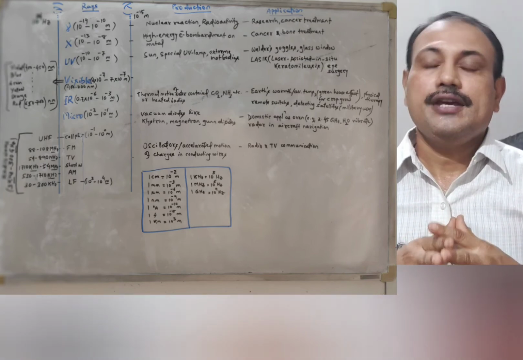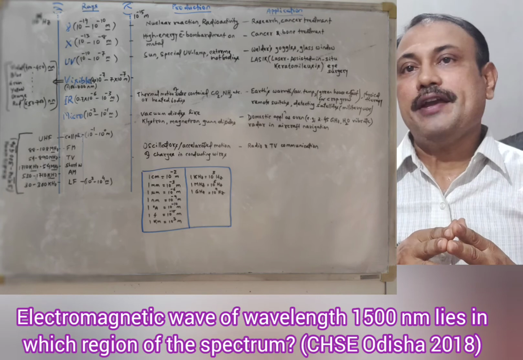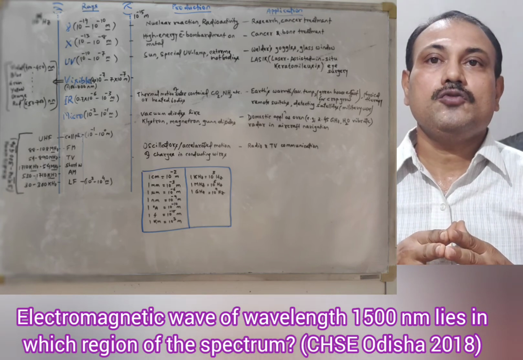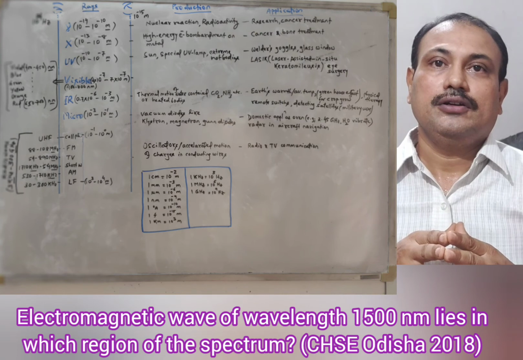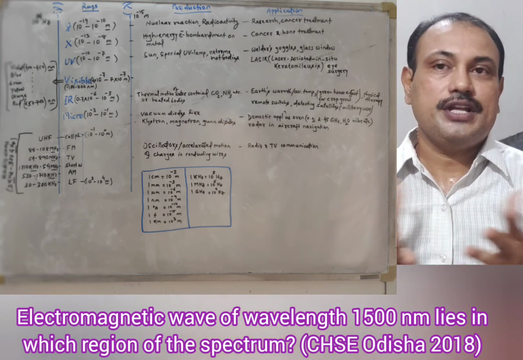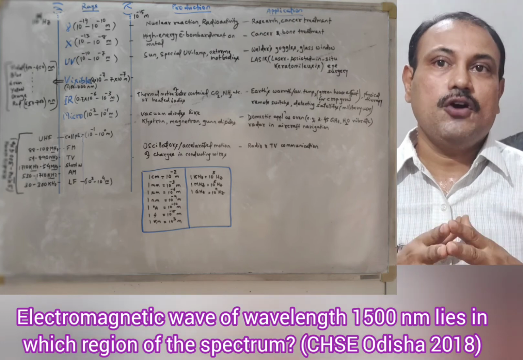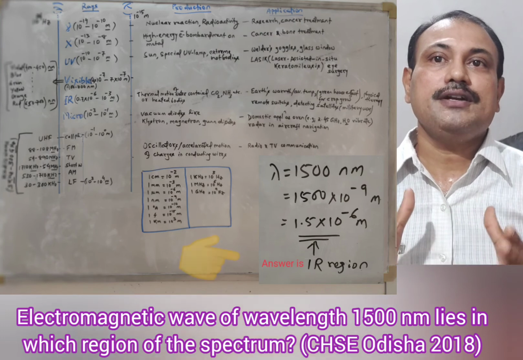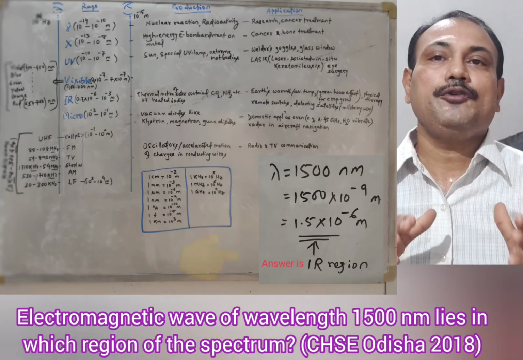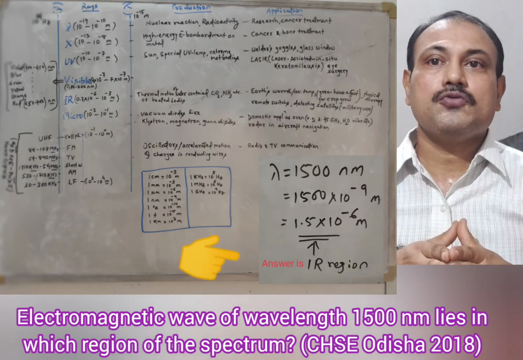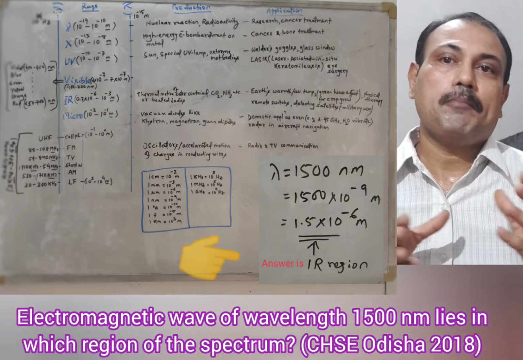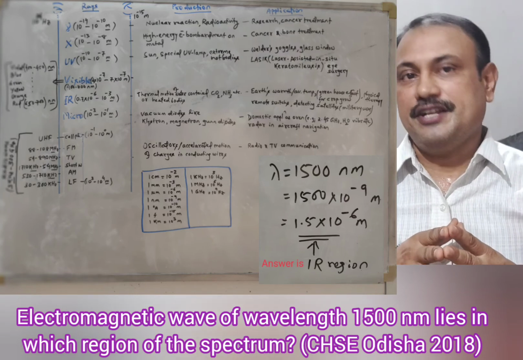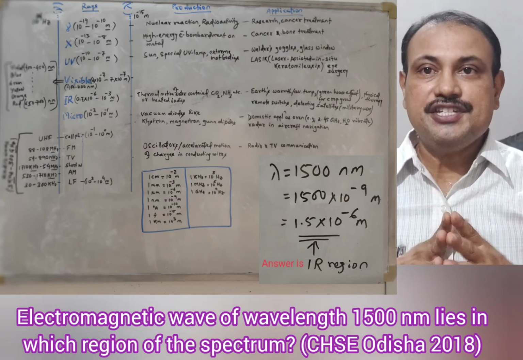For example, if a question is asked, the electromagnetic wave of wavelength corresponding to 1500 nanometer lies in which region of the spectrum? So naturally, the answer will be the infrared region. It is because the wavelength asked is 1500 nanometers. So you can convert 1500 nanometer equal to 1500 into 10 to the power minus 9 meter. So that will come to 1.5 into 10 to the power minus 6 meter, which falls in the infrared region.